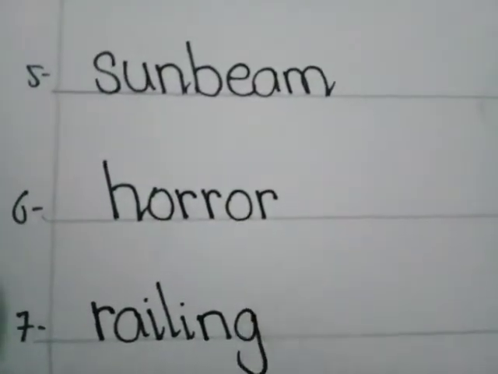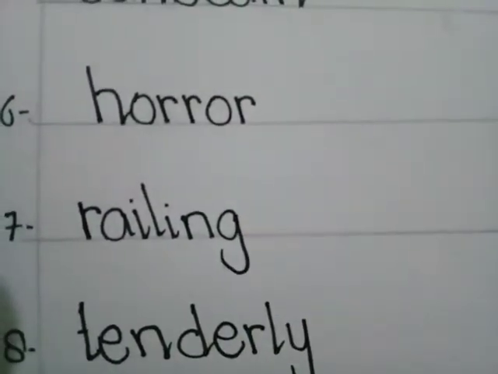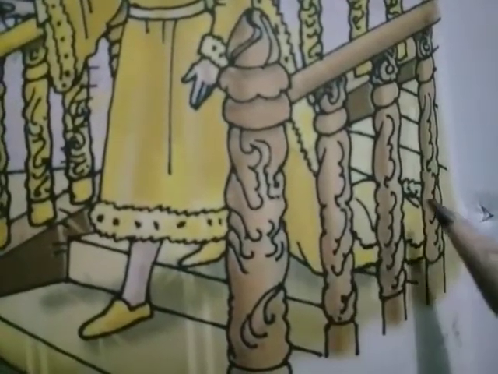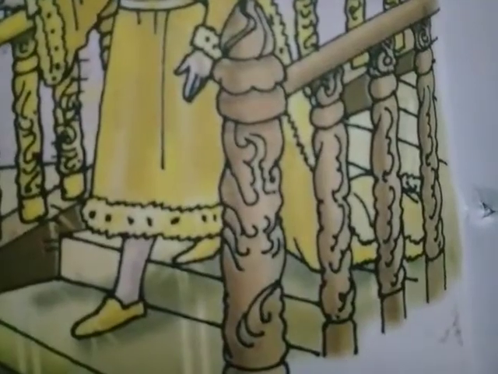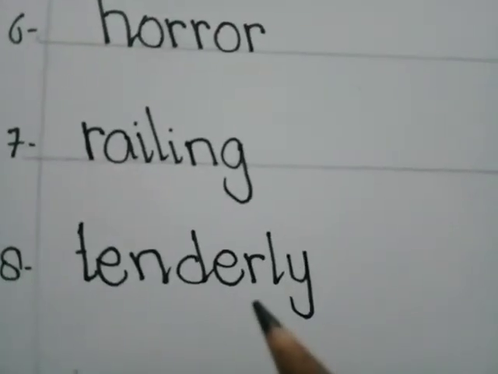Now, sixth word is horror. Horror means extreme fear, like the man is showing feelings of horror. Now, seventh word is railing. Railing means fence, like in this picture we can see railing of steps. Now, eighth word is tenderly. Tenderly means gently or kindly, like the woman is touching the baby tenderly.